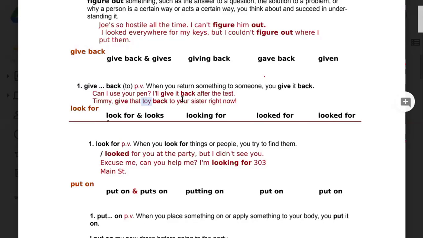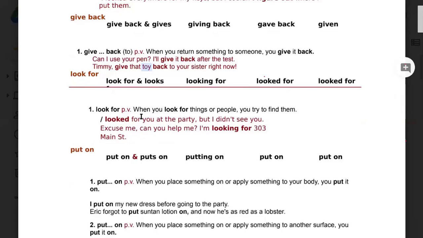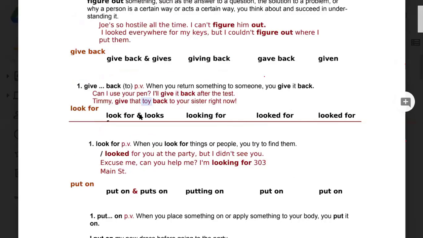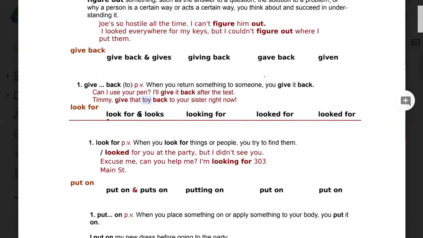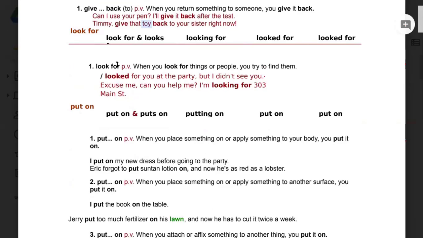Also remember that when you have two objects, things might change a little. Anyway, the rule is that we should learn the language naturally. If this verb is separable, we should know both of the ways. The sentences will help us, our natural instincts will help us to use the verb correctly. Okay, last one we would read, and then I think there would be another class. Let's read this one, look for.